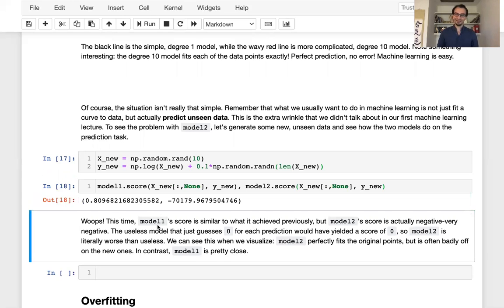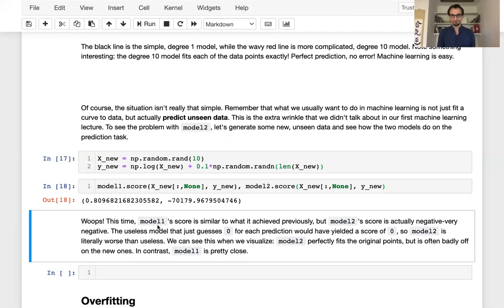Okay, so this time something kind of shocking has occurred. Model 1's score has gone down. Model 1 had scored around 95%, and now it's about 80%, 81%. So there's a significant drop, but the fact that Model 1's score is above 0 in this case indicates that Model 1 is still predicting something about the data, at least to an extent.